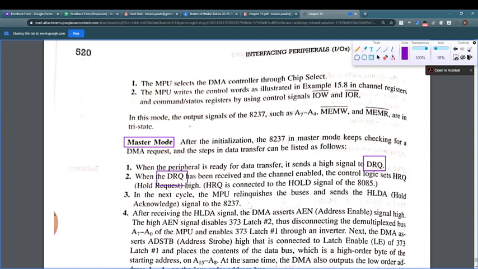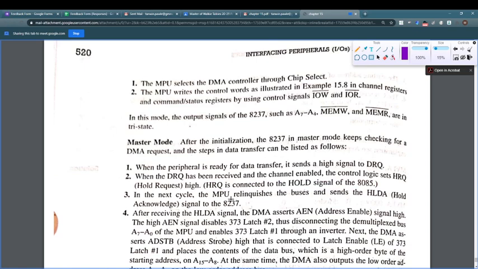When the data request has been received, the channel is enabled and the control logic sets the HREQ, that is given this HREQ signal to the 8085 using the hold request or sending the hold to the 8085. As I had already told you, the HRQ is connected to the hold signal of 8085.